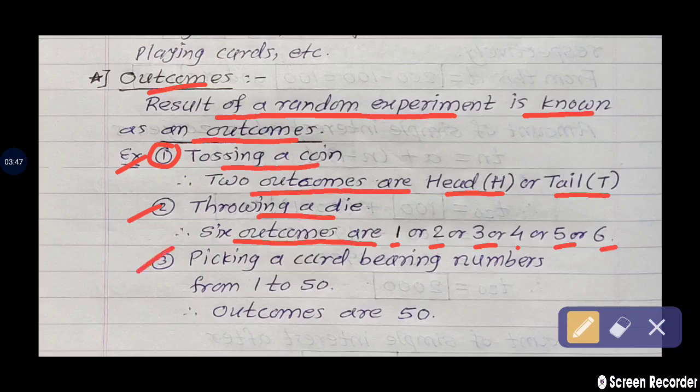Third example, picking a card bearing numbers from 1 to 50. How many cards are there? Total 50 cards numbered from 1 to 50, and therefore outcomes are 50. These are the examples of outcomes.